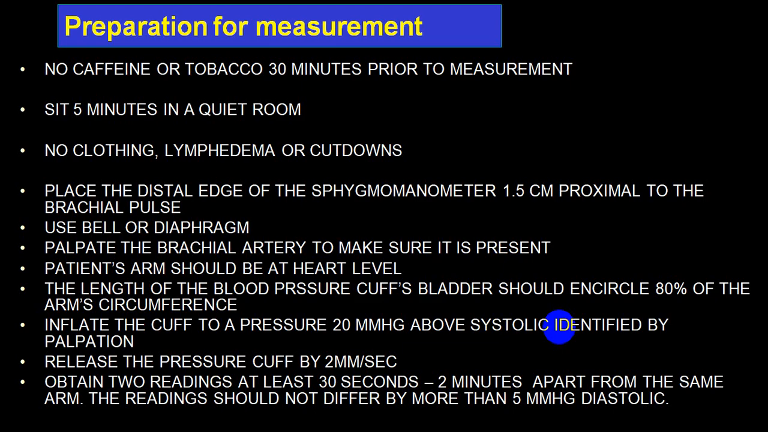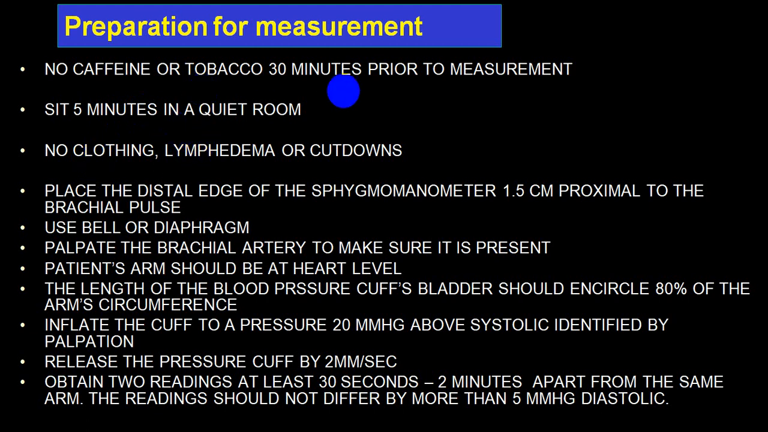So this is a part of repetition. At least 30 minutes prior to measurement, no coffee, no tea, no tobacco, that is smoking. After coming to the clinic, the person should relax for 5 minutes in a quiet room. There should be no clothing in between your BP cuff and the arm. The arm should be completely bare.